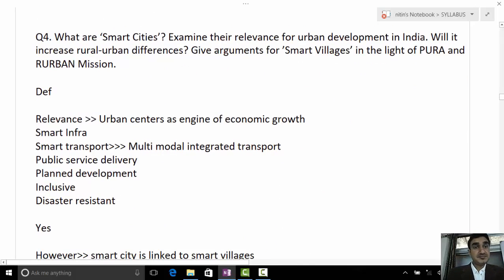We come to the next question. What are smart cities? Examine their relevance for urban development in India. Will it increase rural-urban differences? Give arguments for smart villages in the light of Pura and Tribal mission. बताइए कभी smart cities.